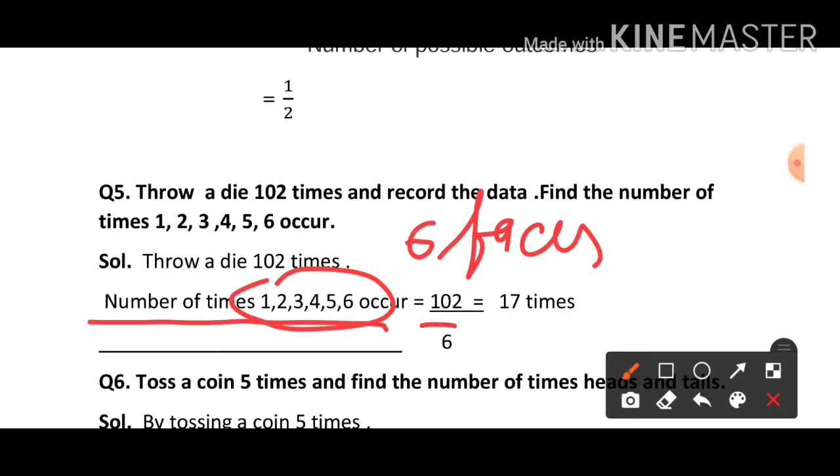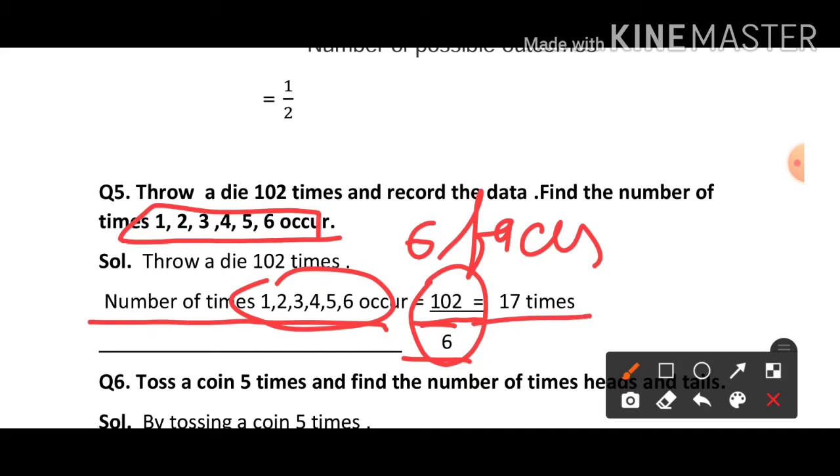So we have to see how many times each number occurs here. We have to find the probability for each one of these, all 6 numbers. So we will divide 102 by 6. If you divide 102 by 6, you will get 17 times.